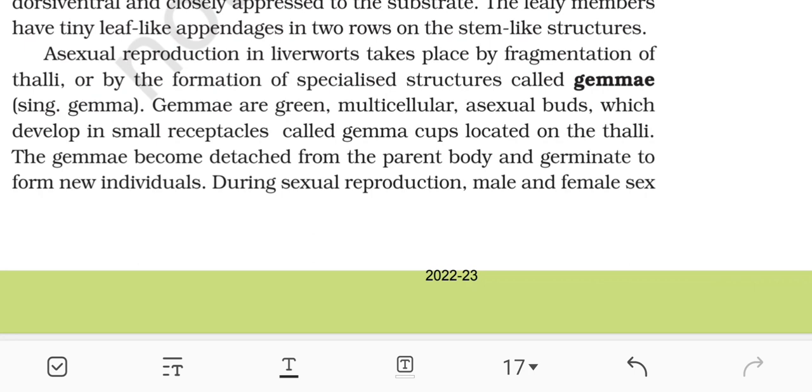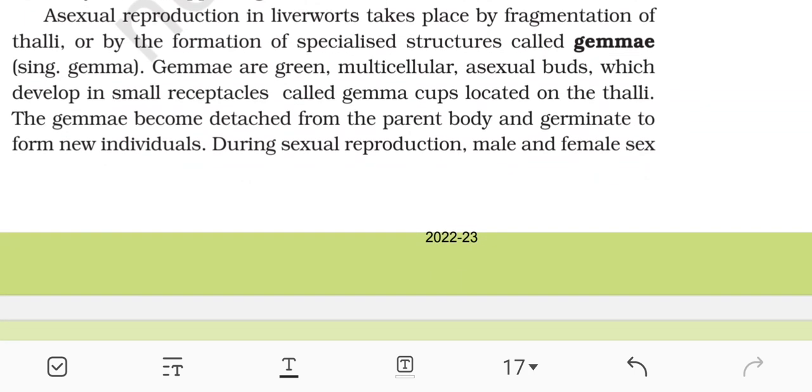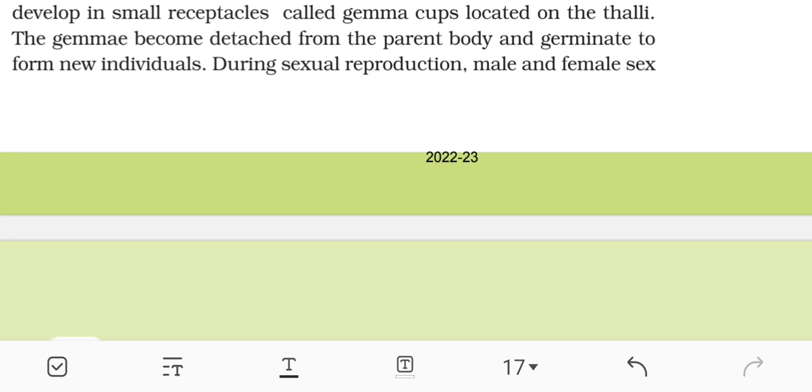Asexual reproduction in liverworts takes place by fragmentation of thalli or by the formation of specialized structures called gemmae, singular gemma. Gemmae are green, multicellular, asexual buds which develop in small receptacles called gemma cups located on the thalli. The gemma becomes detached from the parent body and germinates to form new individuals.